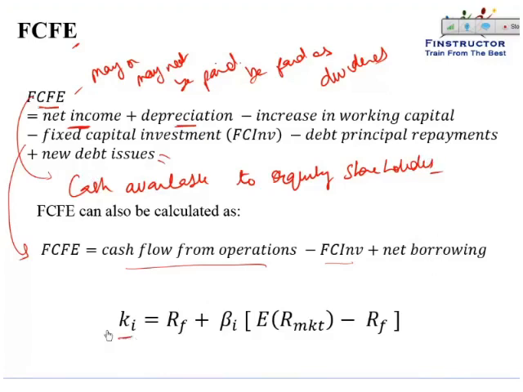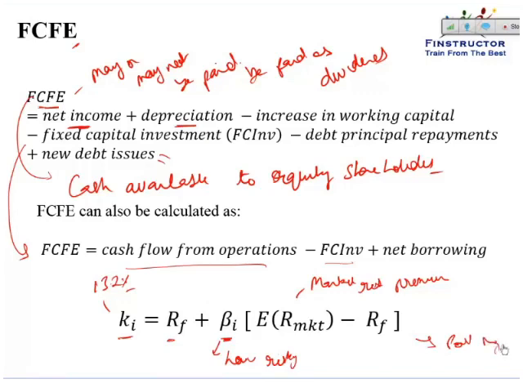The discount rate that we were using as 13.2% in the previous questions can be calculated as the risk-free rate plus beta times expected return on the market minus the risk-free rate. So this is termed as the market risk premium. And beta is a measure of how risky the stock is, or how risky a particular equity is. We will prove this formula and study it in more detail when we study portfolio management.